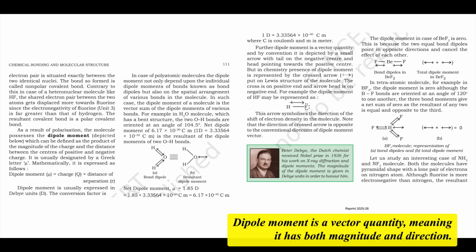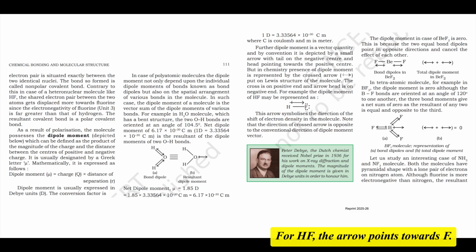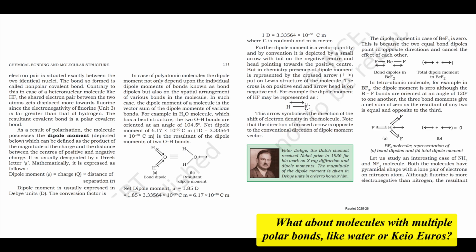Dipole moment is a vector quantity, meaning it has both magnitude and direction. It's conventionally represented by a crossed arrow, pointing from the positive end towards the negative end. For HF, the arrow points towards F. Okay, so that's for a single polar bond. What about molecules with multiple polar bonds, like water or CO2? Great question.